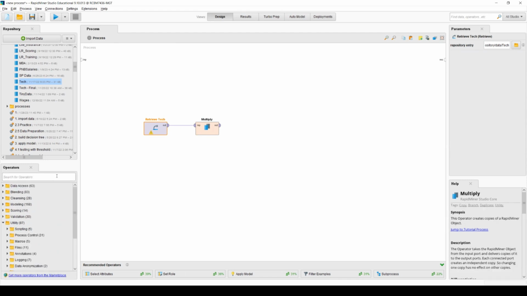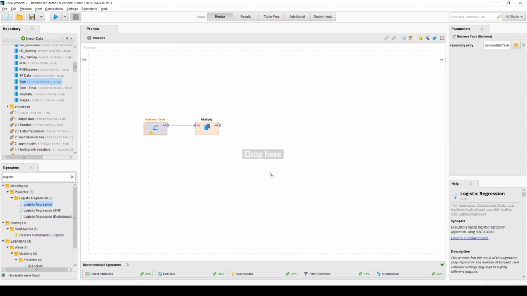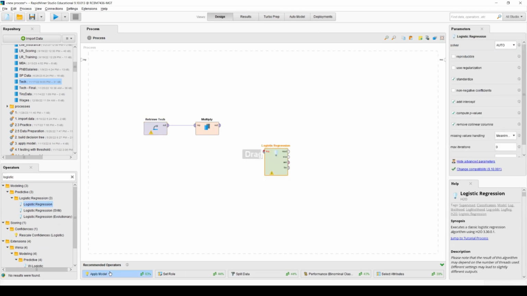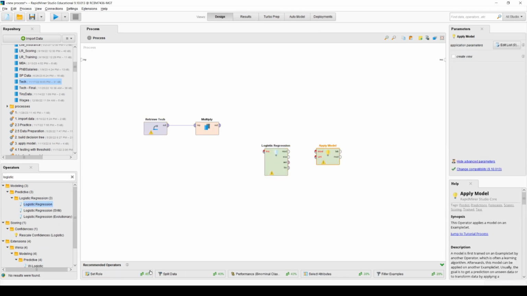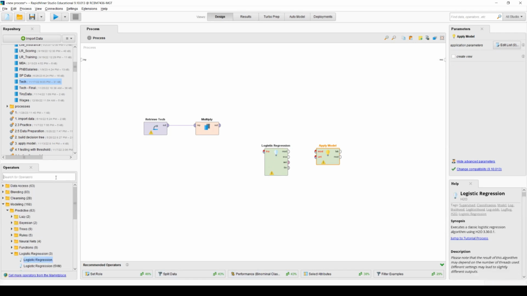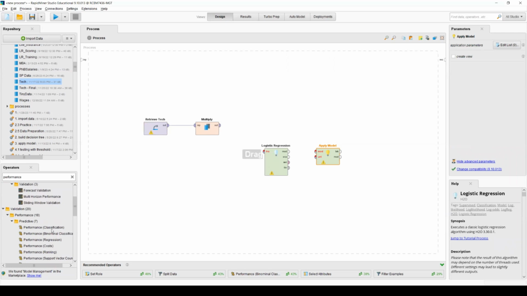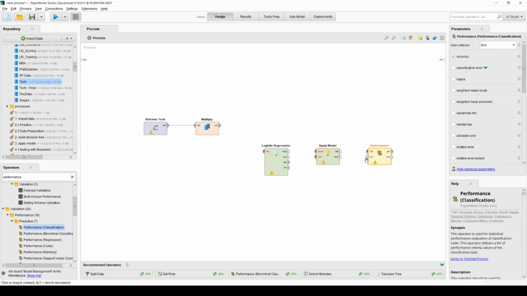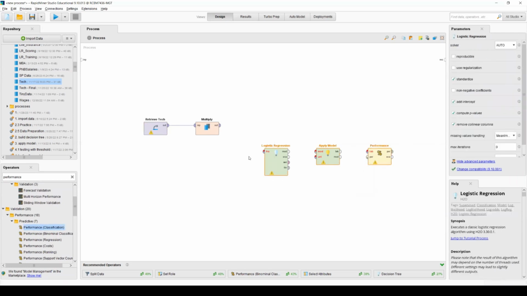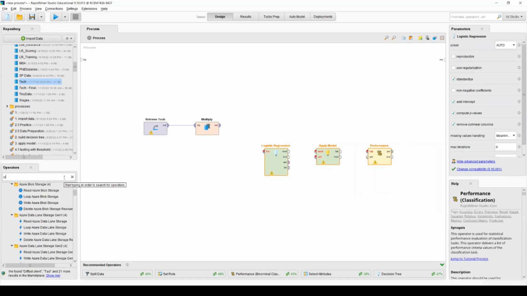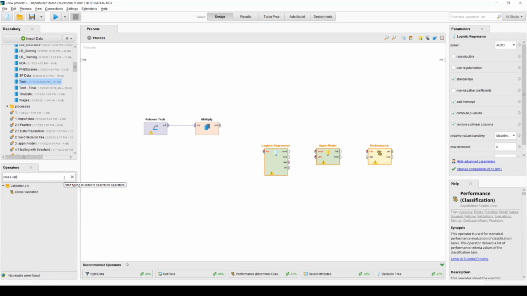And then earlier I did, but let me repeat one more time. So what I did earlier was the logistic regression. And I did apply model. I did performance, classification here. But this time, instead of just using this operator, I want to use, like we did previously, cross-validation.